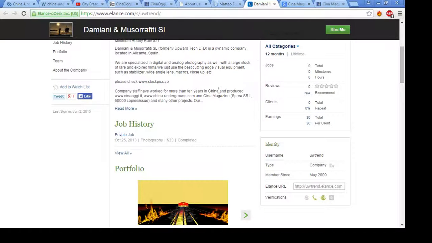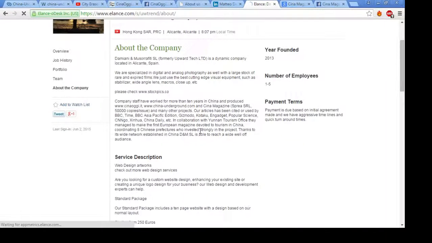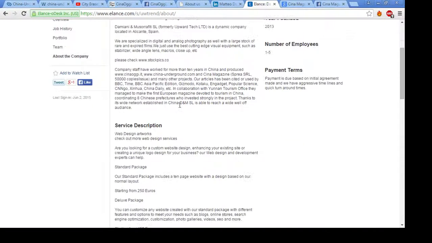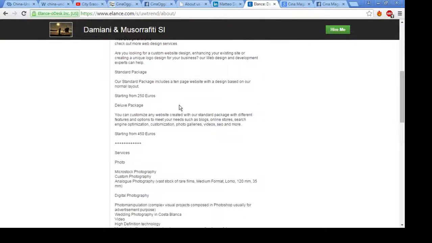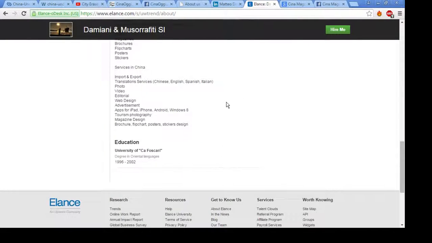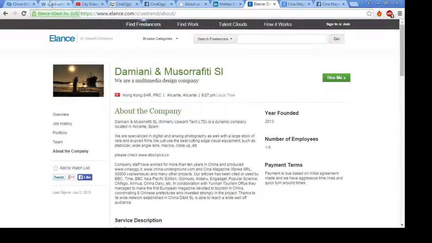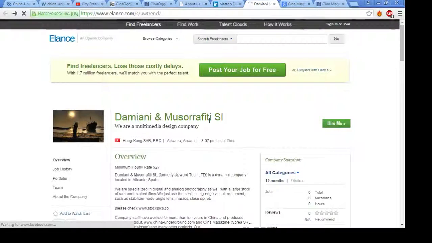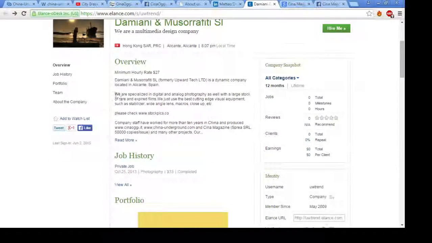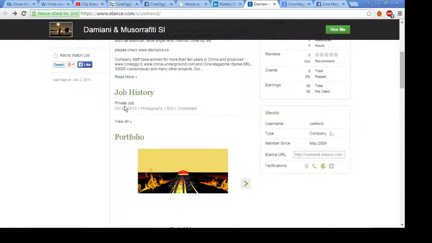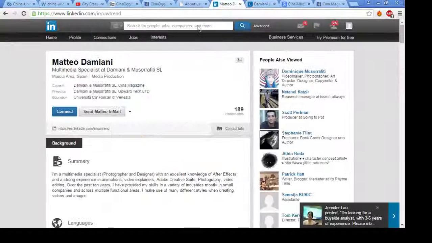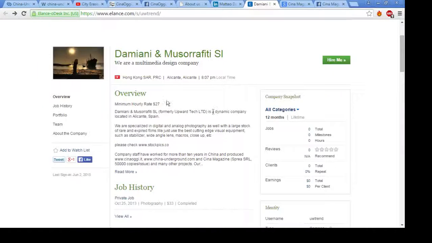I'm just reading the information about this company. Company staff have worked for more than 20 years in China. Custom website design. So this appears to be a small design company, web design and other design company. And formerly the company was called Upwork.